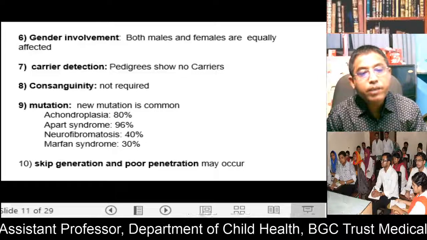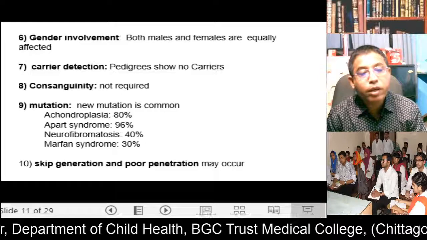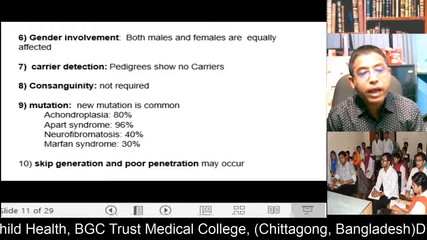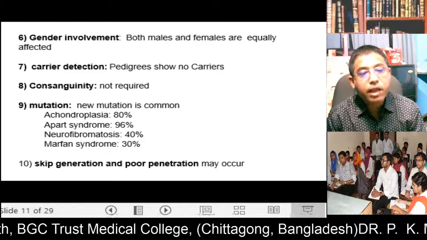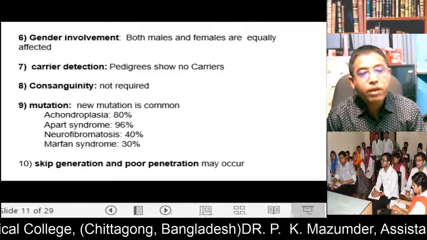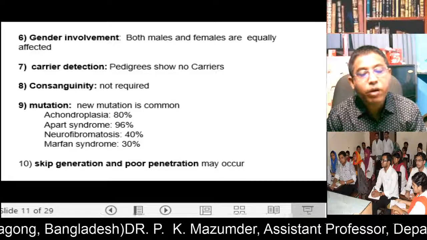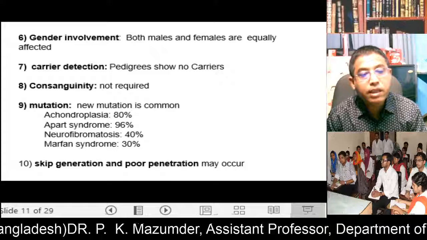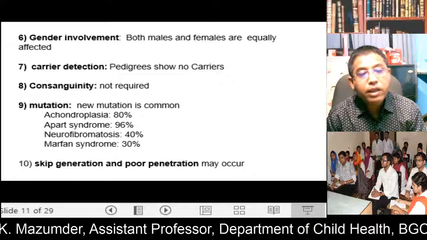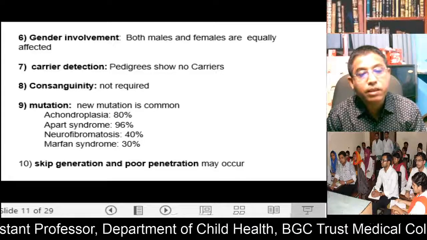Mutation: new mutation is common. So in that case you may not get a family history of the disease. New mutation is more common in achondroplasia, 80%, Apert syndrome 96%, neurofibromatosis 40%, and Marfan syndrome 30%. There may also be skipped generations and poor penetrance. That is, if you take the history, there may not be any history of the disease in the family, or if the patient is suffering from the disease, there is poor phenotypic expression.